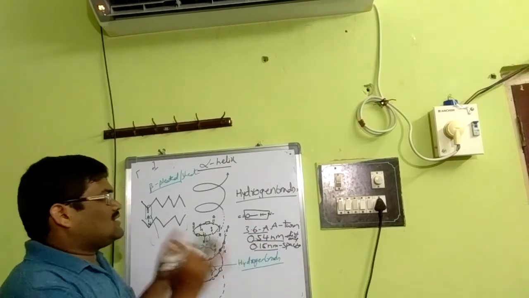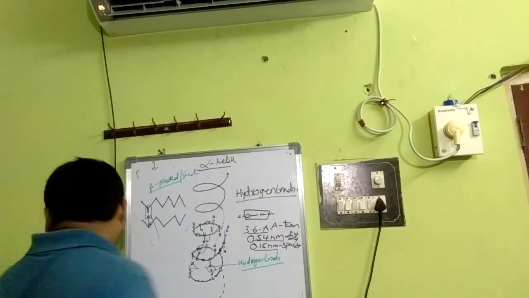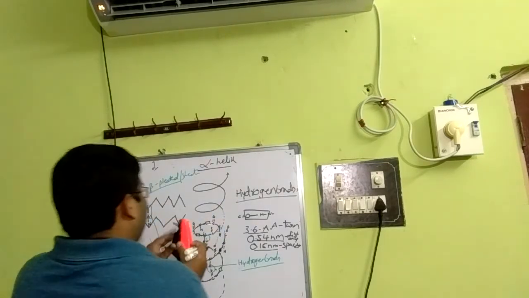Okay, this is the secondary structure. So here the important bonds are hydrogen bonds. Okay, then the third one, the tertiary structure.